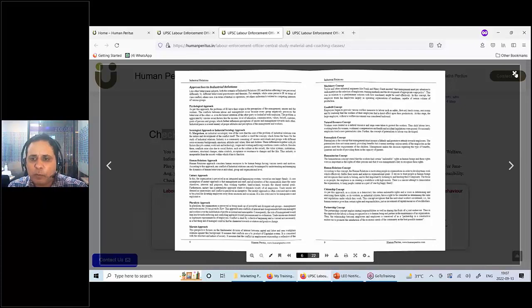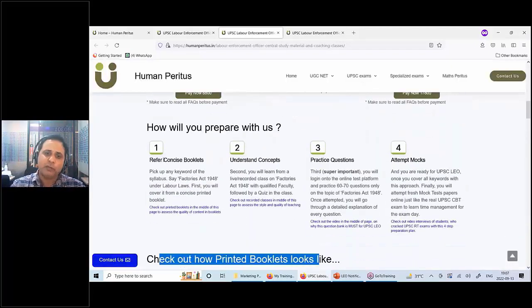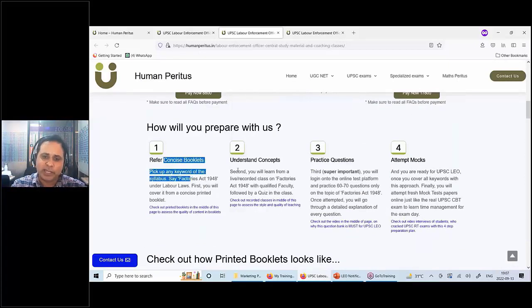Now guys, step number 1 and step number 2 are done. So you have understood that particular keyword from booklets as well as video classes. Then we'll move on to step number 3. And this is the most important step. Step number 3 is what?